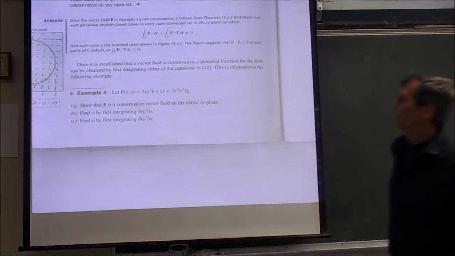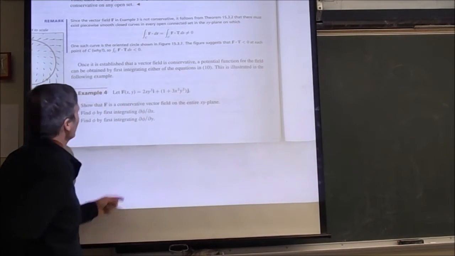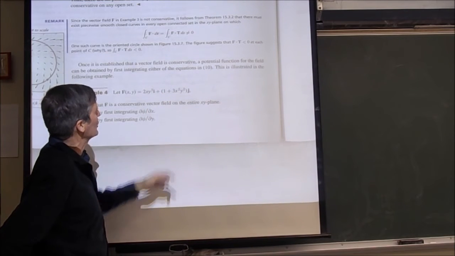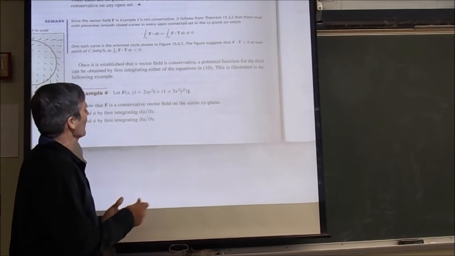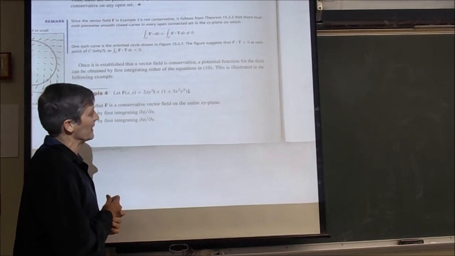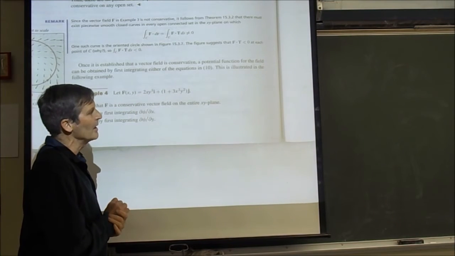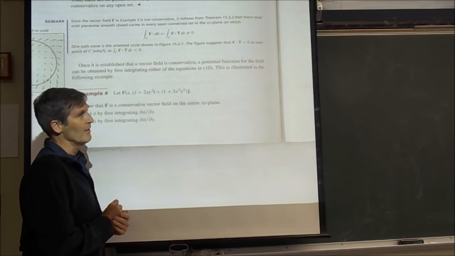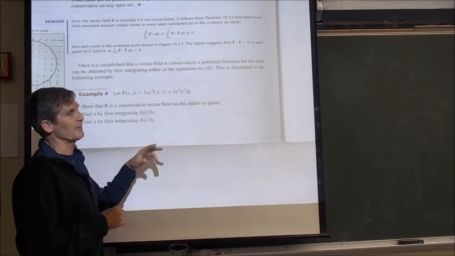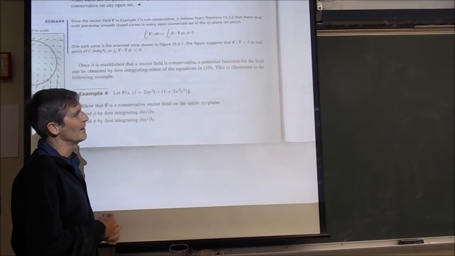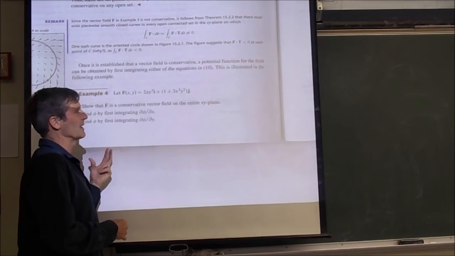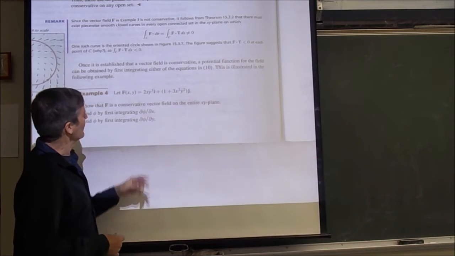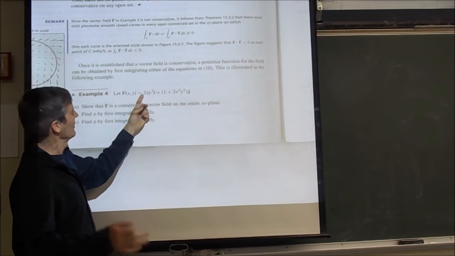Here's another one. Suppose f is this function, 2xy cubed I plus (1 plus 3x squared y squared) j. We could try and find by partial integration to see if this is conservative. Maybe we could do these integrals. They don't look too bad. But if we're not needing to find the potential, by the way, in physics, that potential is actually called potential energy, except they usually take it minus what we're calling. So they say that the force is minus the gradient of the potential, and so you see that minus sign different from what we're doing here. It's all the same, right?